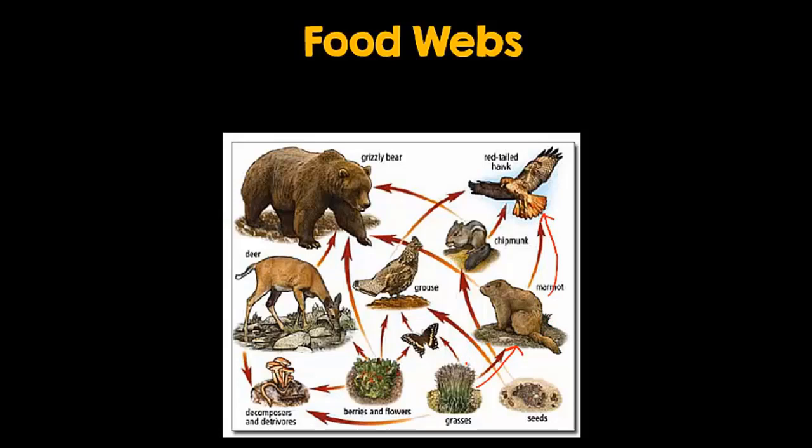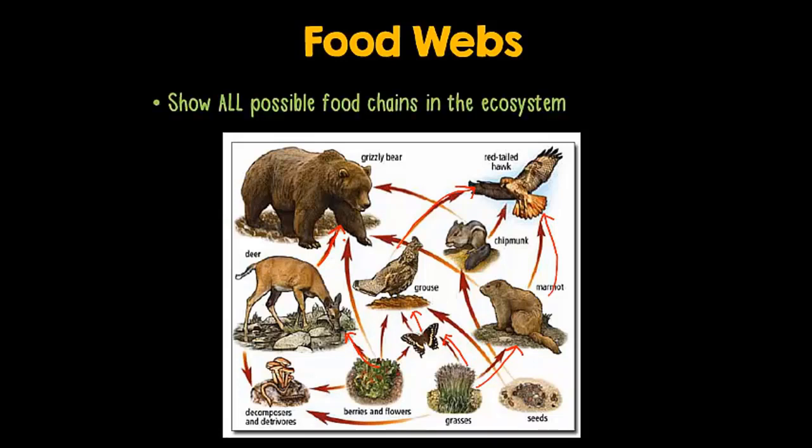On the other hand, the grass could give energy to the butterfly, which could give energy to the grouse, which could give energy to that same red-tailed hawk, and that's another food chain. Or the berries and flowers could give energy to the deer, and the deer could give energy to the grizzly bear, and there's a third food chain.